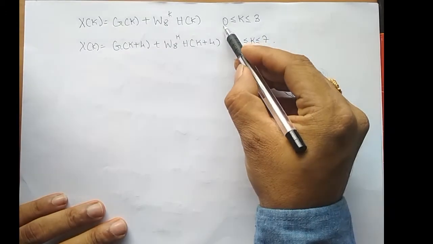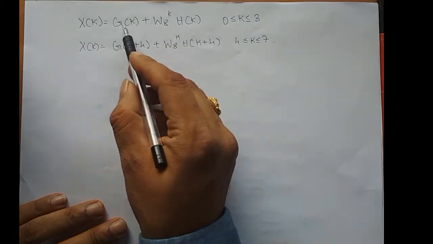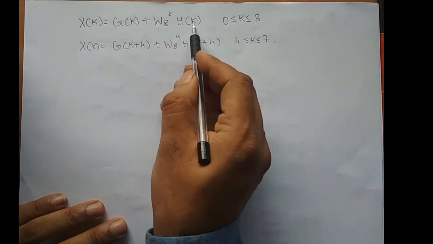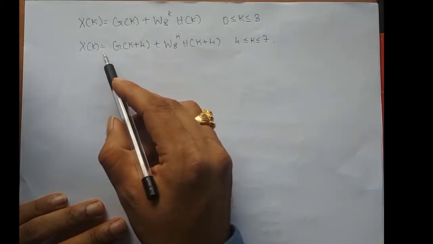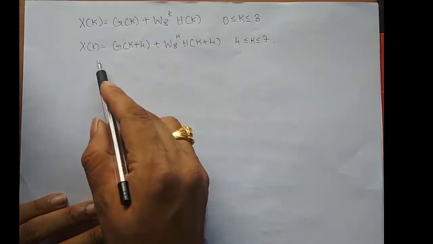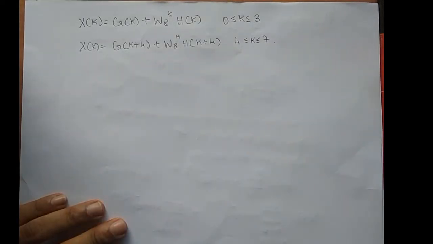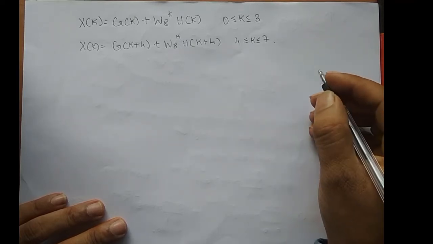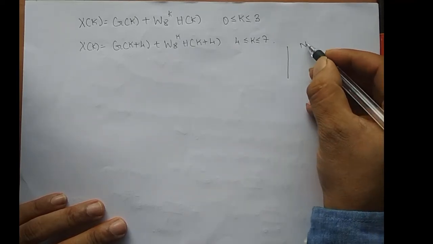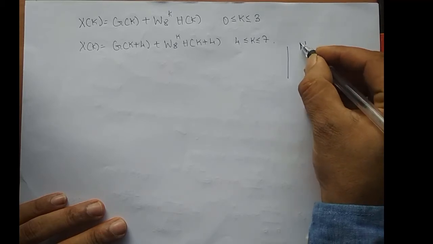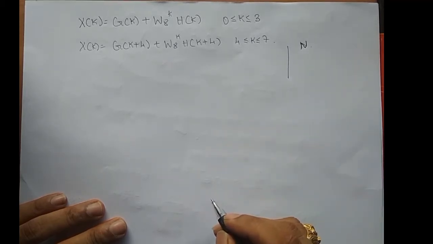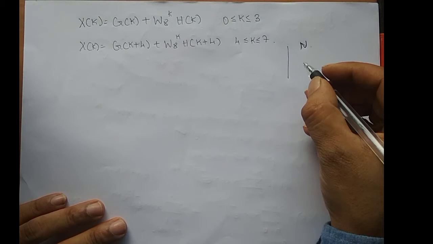For k varying from 0 to 3, this equation is fine, g of k plus W8 power k h of k, right? But what about this equation? How did I end up with this equation? So basically DFT is a periodic sequence. DFT is a periodic sequence with fundamental period N. I repeat again, DFT is a periodic sequence with fundamental period capital N.